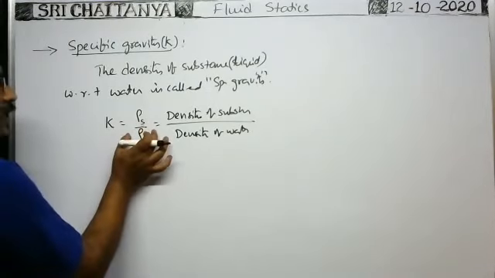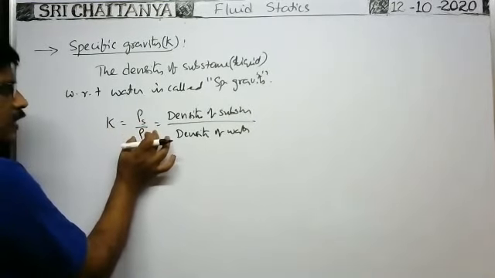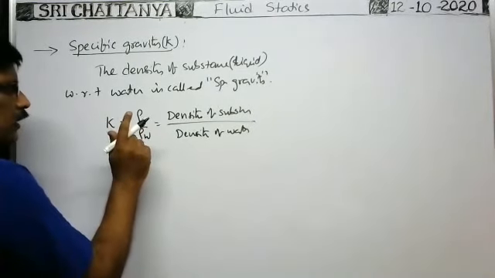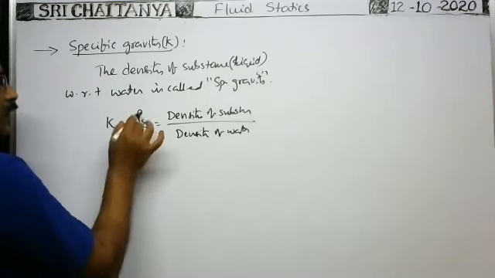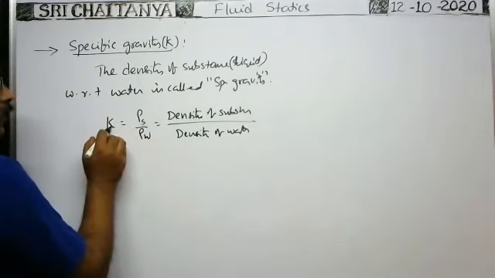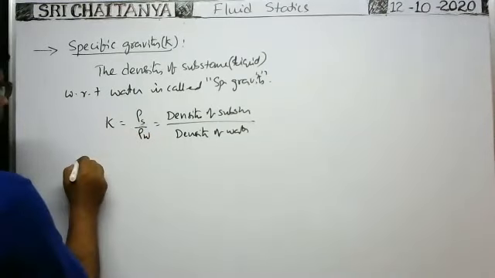So when you express the density of the water in CGS system, density of the water is 1 gram per cc. Then whatever the density of the given substance in gram per cc, that is numerically equal to specific gravity of the given substance.